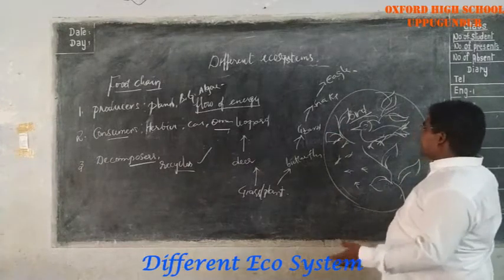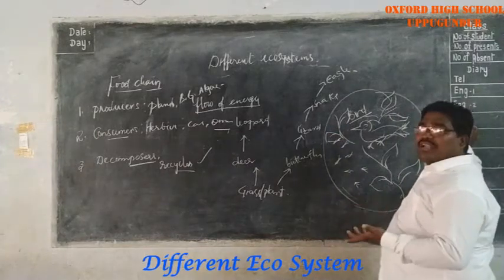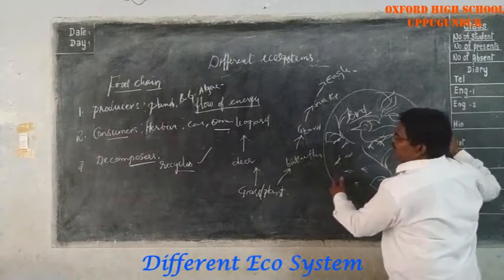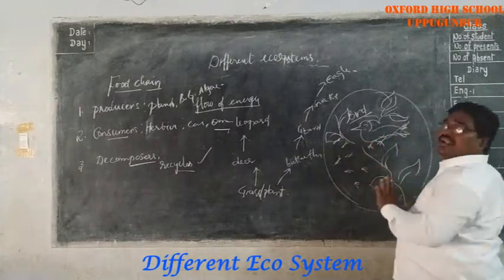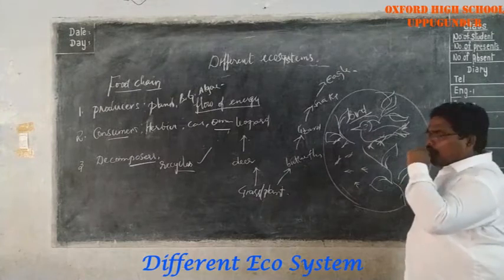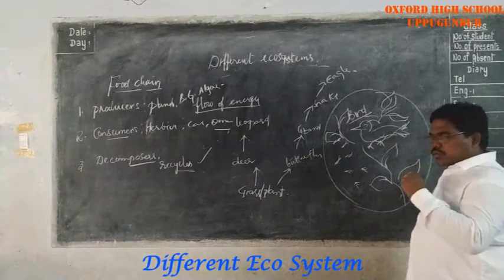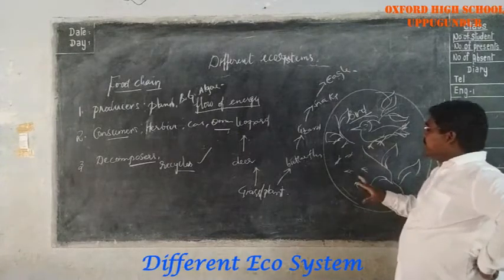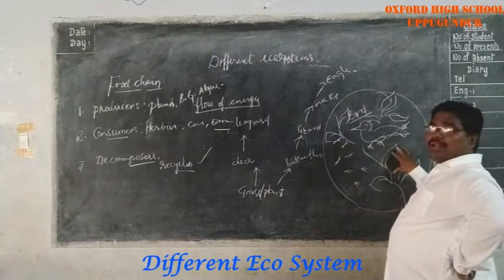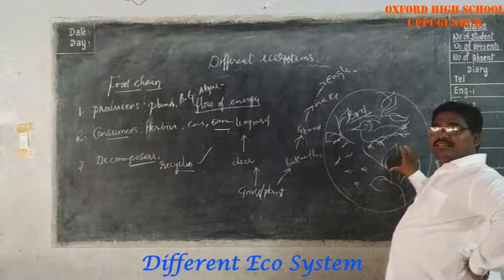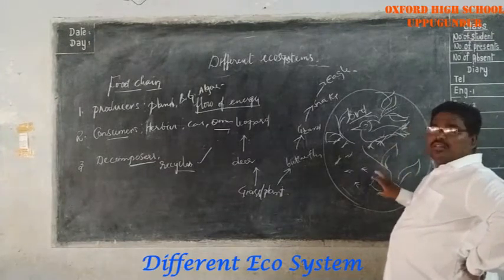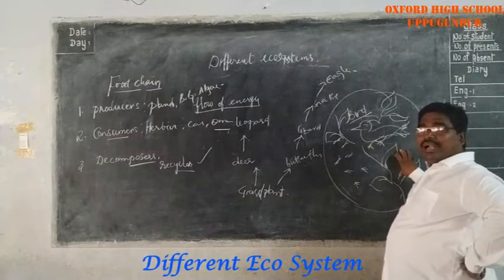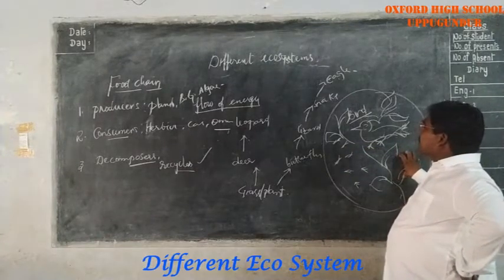If all insects eat all the plants, what will happen? They lose their food, so they migrate to other parts. Here the bird will die without the food. Think once again. In this plant and bird ecosystem, some insects are present. If all the insects eat this plant, what happens?